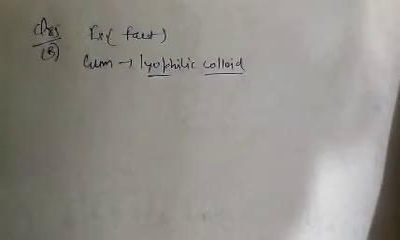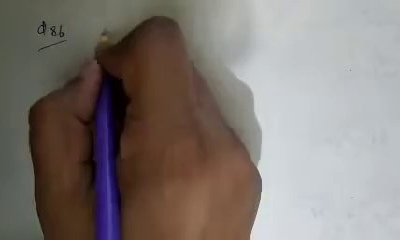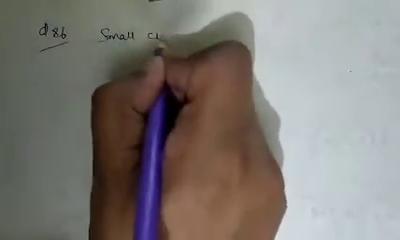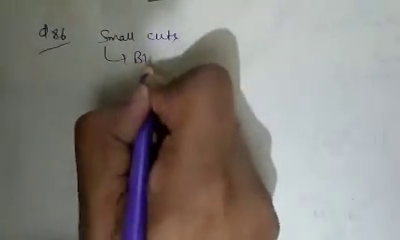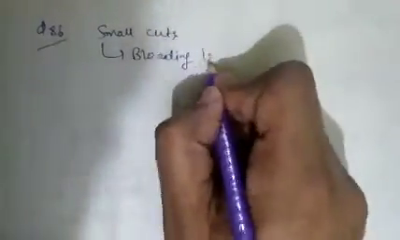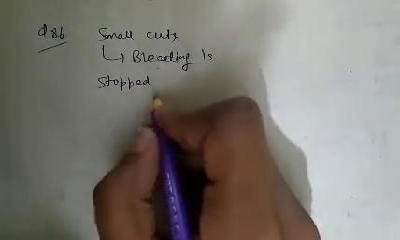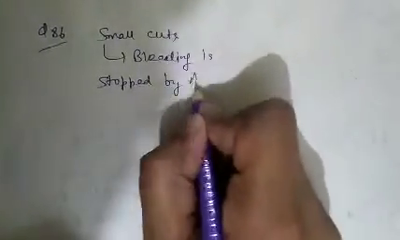See question number 86. Question number 86, what is given there? In case of small cuts, bleeding is stopped by applying potash alum.